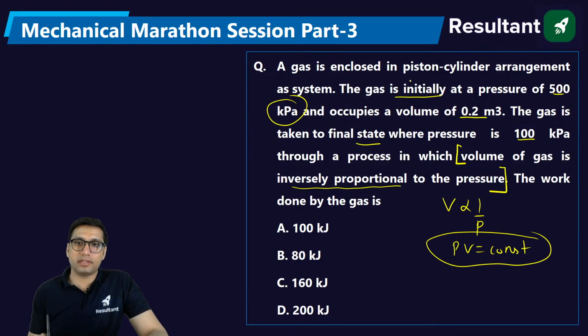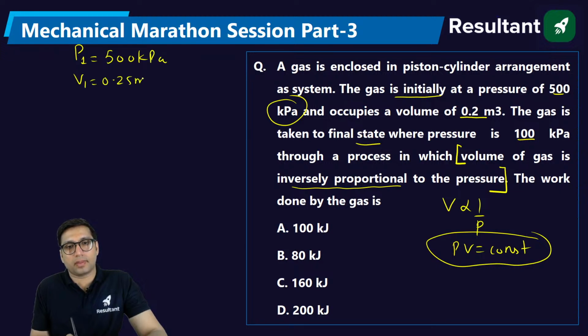All right, just see this question. Initially the initial pressure is equal to 500 kilopascal and volume of 0.2 meter cube. The final pressure is equal to 100 kilopascal. Because this is a relation that you get, we can simply say P1 V1 is equal to P2 V2. We can apply.